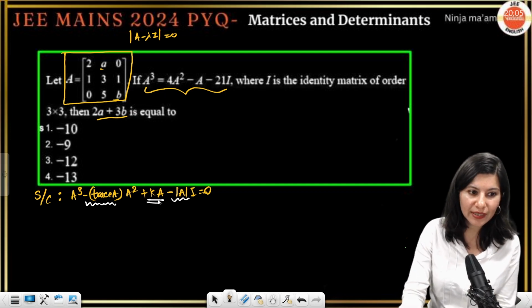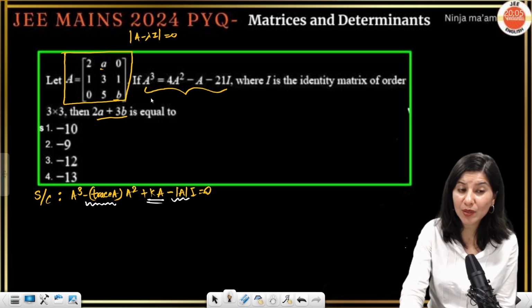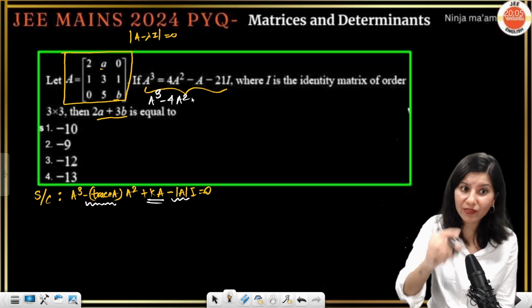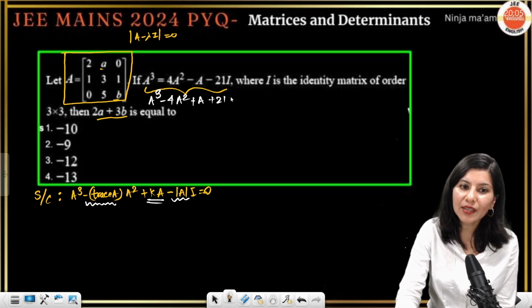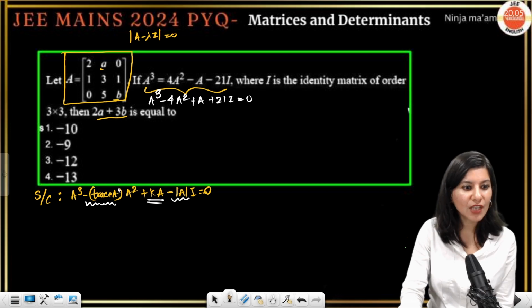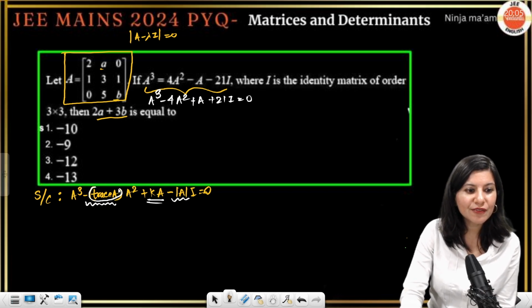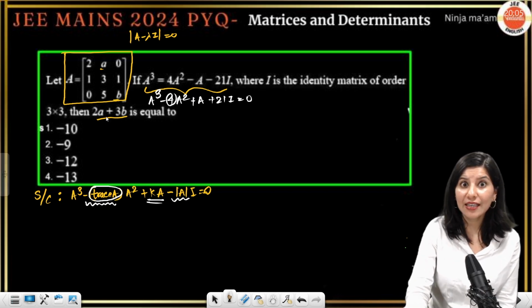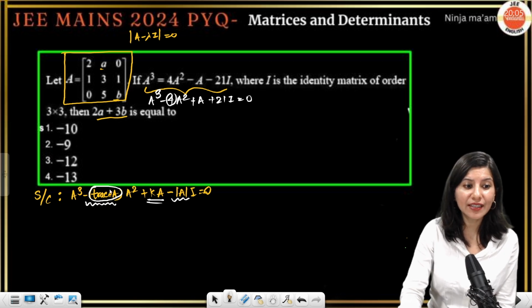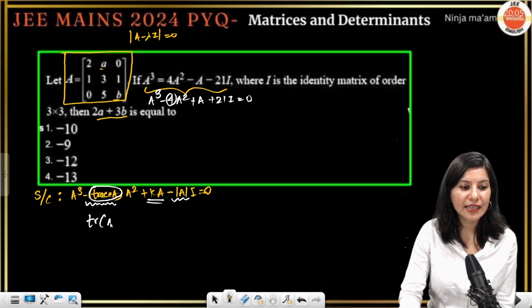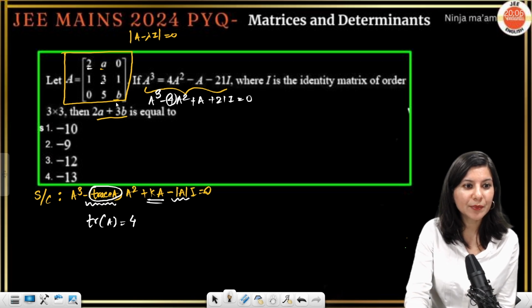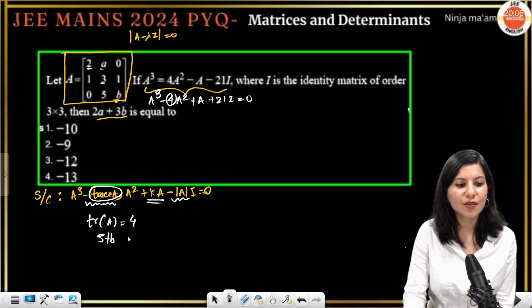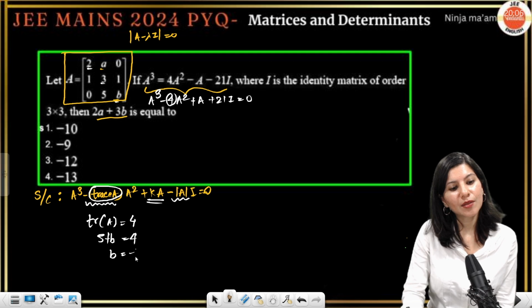So this is your cubic polynomial, and one cubic polynomial is already given. So A cube minus 4A square, let's shift everything towards the left hand side, plus A plus 21I equals 0. Now if you compare, clearly trace of A should be equal to 4. Trace of A is what? Sum of diagonals, right? So sum of diagonals should be equal to 4. 2 plus 3 plus B. So 5 plus B is 4. B is nothing but minus 1.